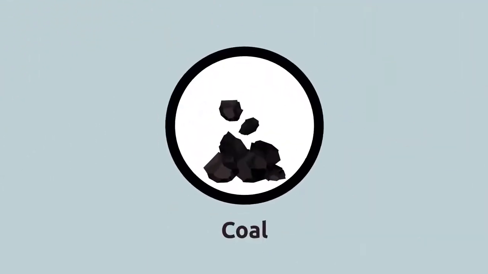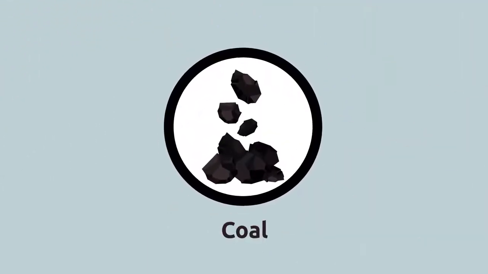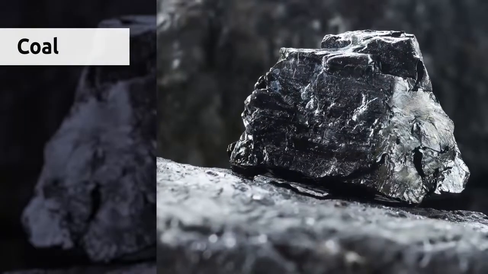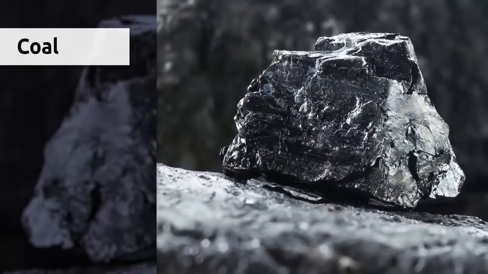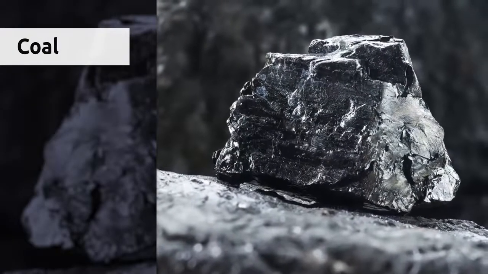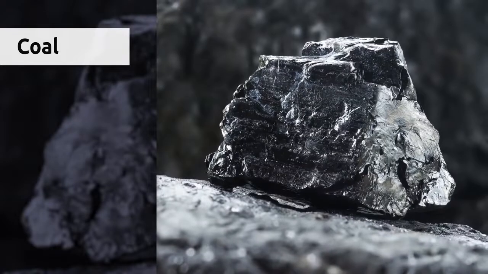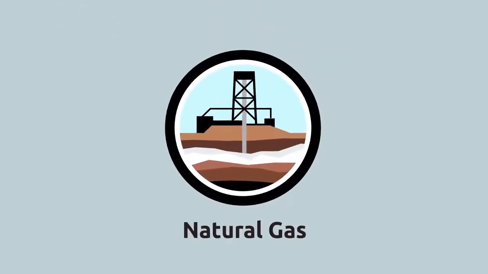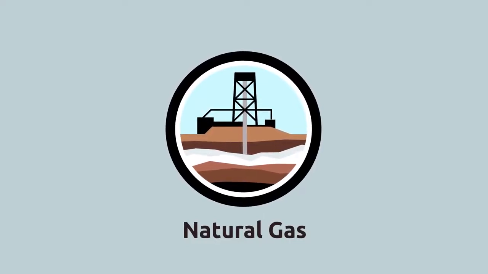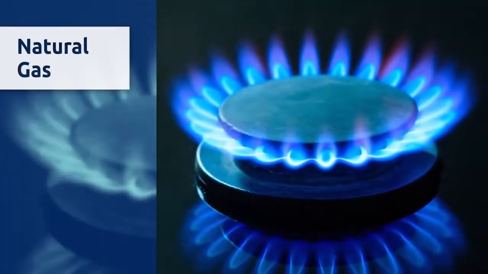Coal is a rock that is extracted from open-pit underground mines. It's a black substance formed by the fossilization of the dead remains of plants. When coal is burned, it produces heat. Natural gas is extracted from deposits found under the ground. We use natural gas to heat houses.